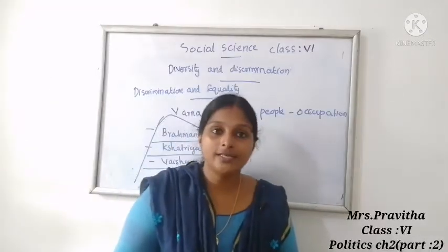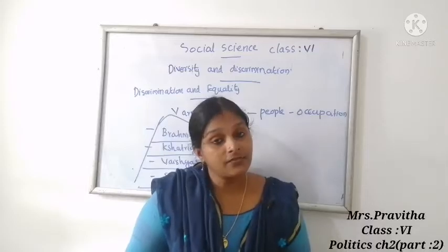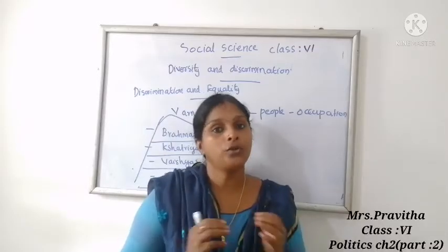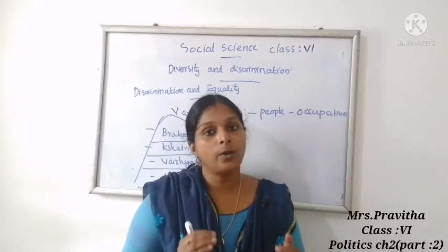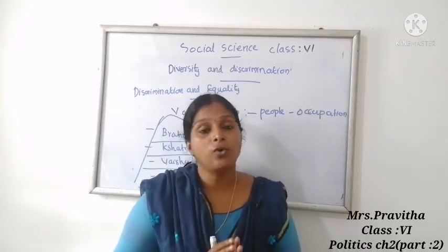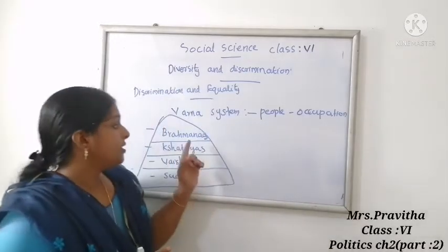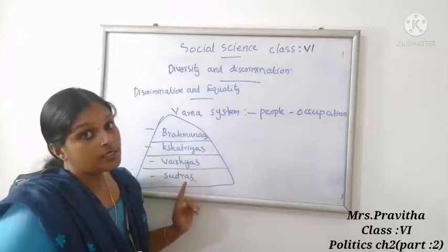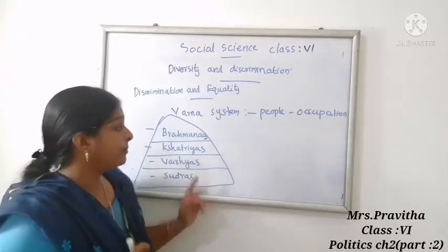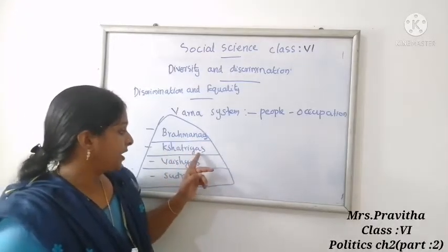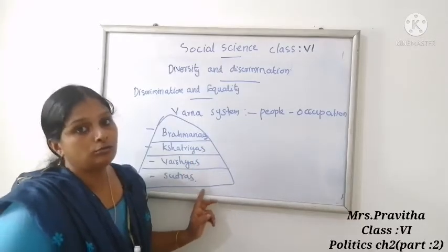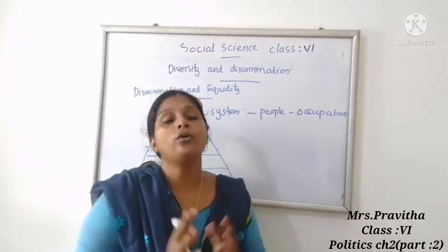So what is the Varna system? People classified on the basis of their occupation, that is known as the Varna system. So which are the 4 Varnas? Brahmanas, Kshatriyas, Vaishyas, Shudras. Once again tell me, Brahmanas, Kshatriyas, Vaishyas, Shudras. These are the 4 Varnas.